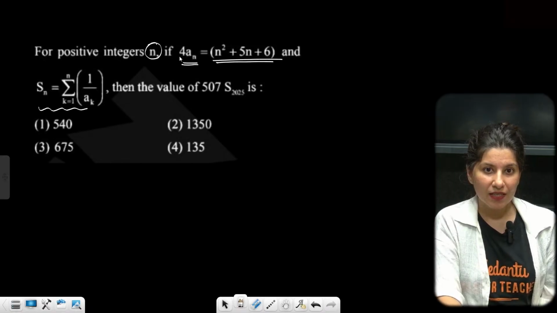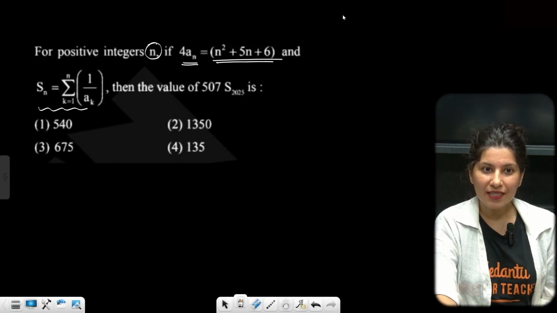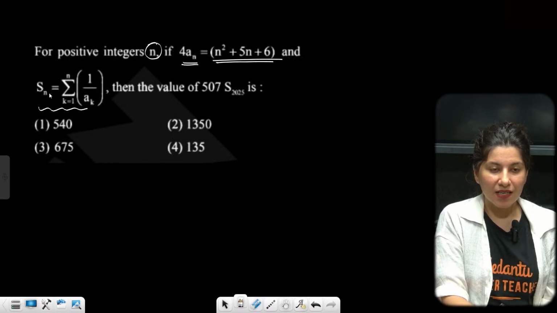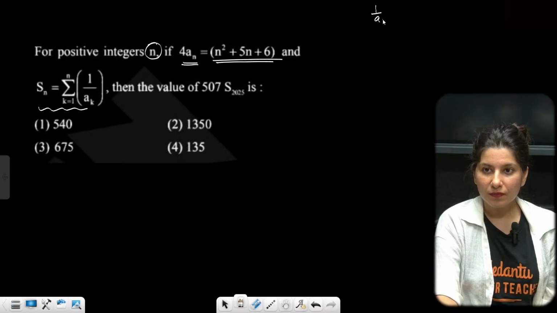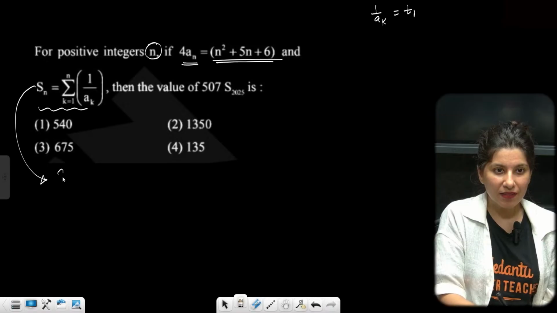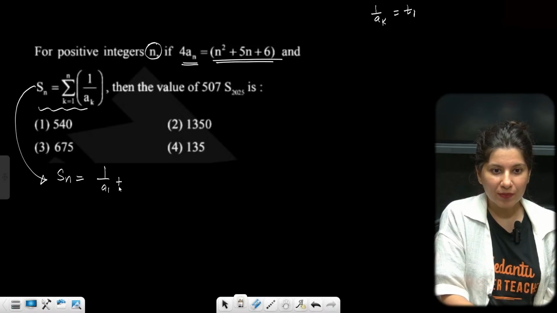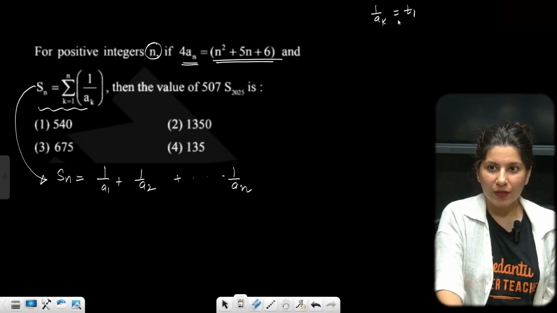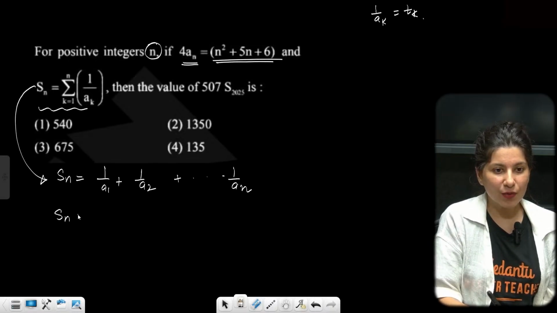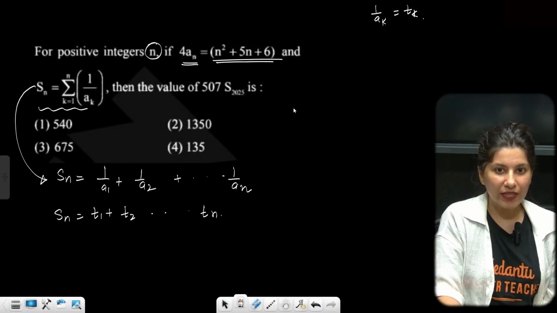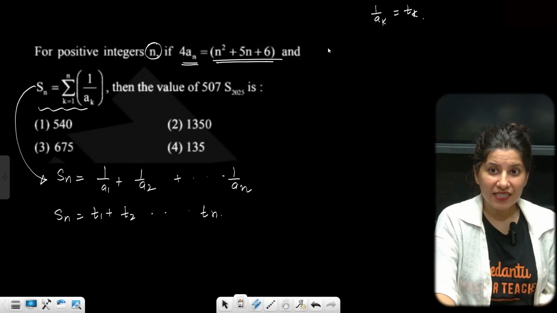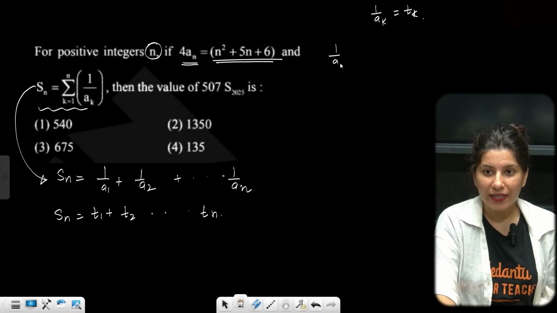For the positive integers n, if 4an is equal to this and Sn is going to be this. Okay, similar technique I think is utilized. An is this. Okay, so see again, 1 by A1, 1 by Ak, can I mark it as Tk, so that your Sn is actually 1 by A1 plus 1 by A2, right? And all the way up to 1 by An. Okay, this is Tk. So Sn is now T1 plus T2 and all the way up to Tn.